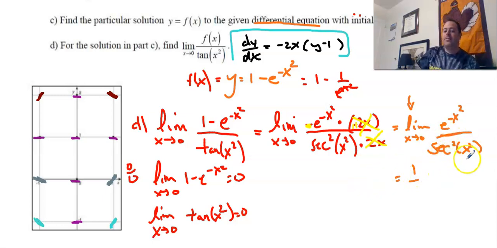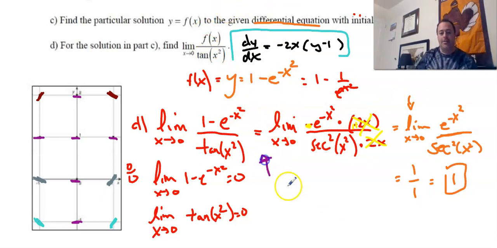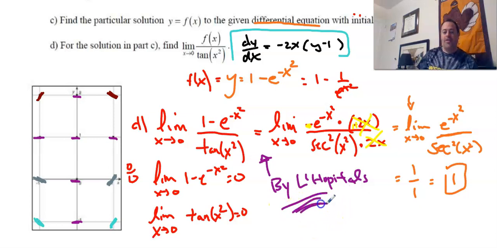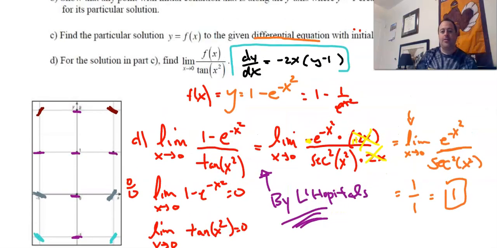The bottom, if I plug in 0 to this, well, 0 squared is 0. So secant of 0, remember the secant is the reciprocal of cosine. So cosine of 0 is 1. The reciprocal of 1 is also 1. You square it, you're going to get 1. So this limit is going to be equal to 1. And that's all you have to do. The only thing else that I should have done, and I have no idea why, I've completely forgotten to do this, is you want to say right here, by our friend L'Hôpital, right? By L'Hôpital. Okay? So that is the FRQ. That's the FRQ that I think you guys should be able to handle.